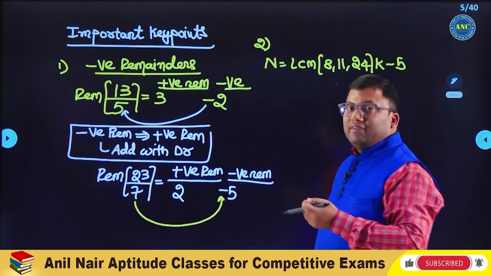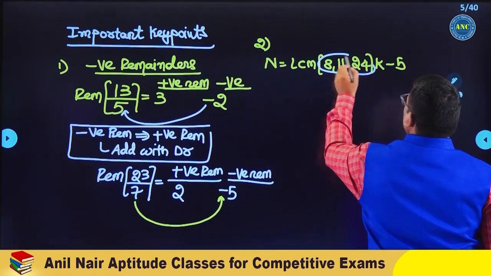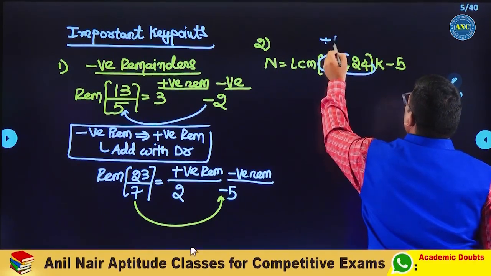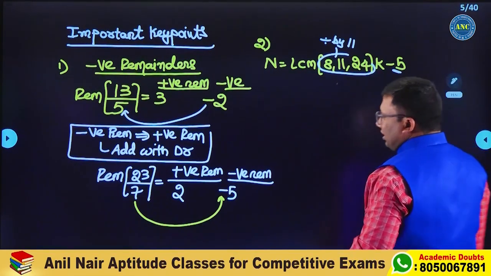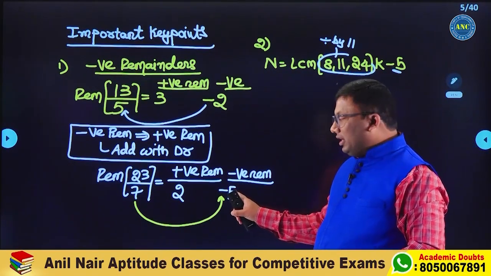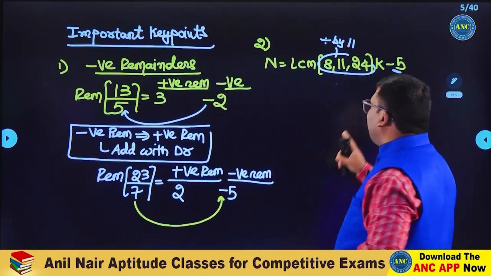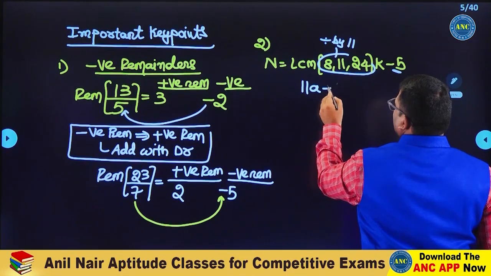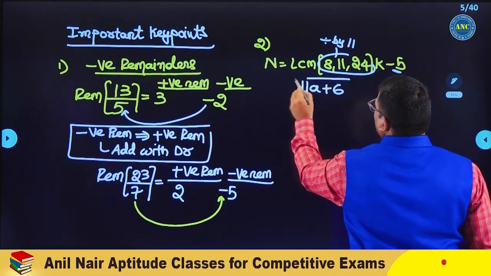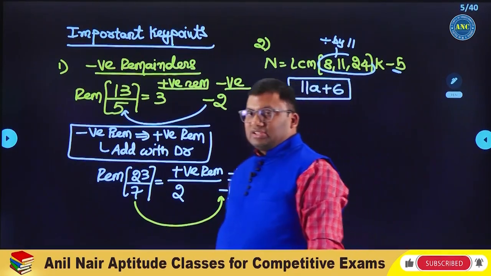No need of doing 11 into 24. Now if you see, in the input one number is a multiple of 11. If you get a negative remainder, add with the denominator. The denominator here is 11. Minus 5 is the negative remainder, which means plus 6 will be the positive remainder. The answer when divided by 11 should give a remainder 6.